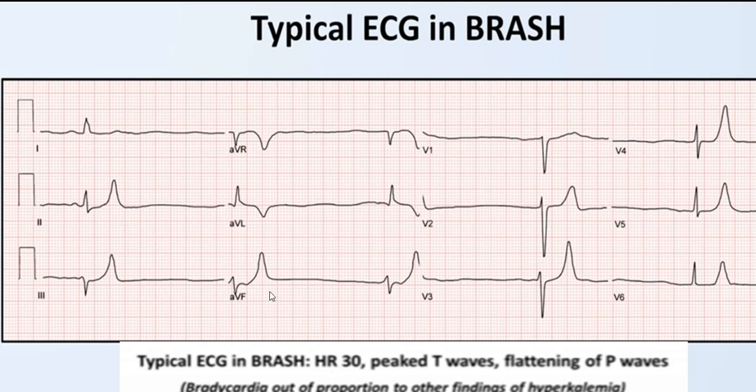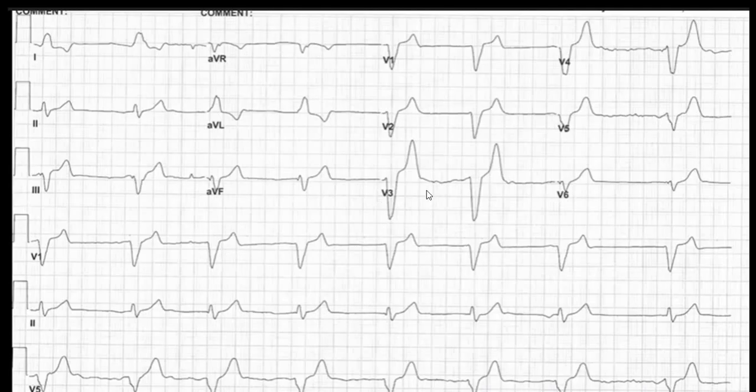You can see the heart rate is 30. So you will have a severe bradycardia. So that is characteristics of severe hyperkalemia. Again you can see a tall T wave, wide QRS, and almost the P wave has disappeared, and severe bradycardia.